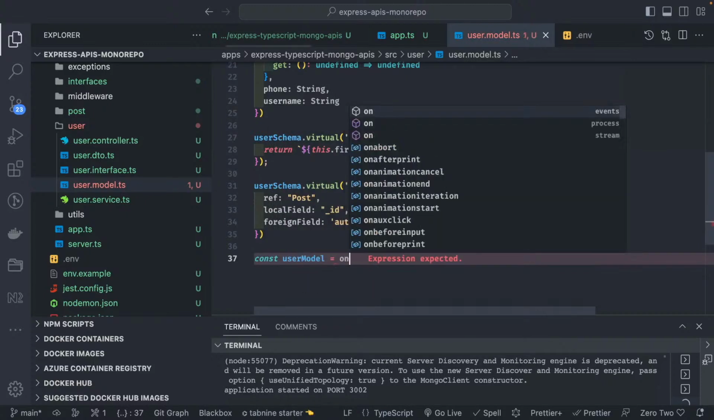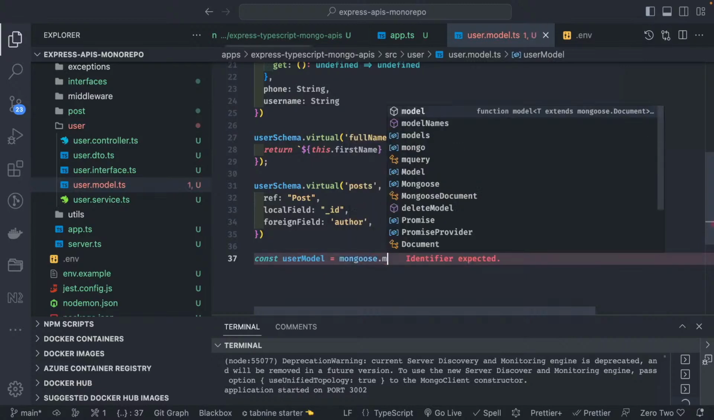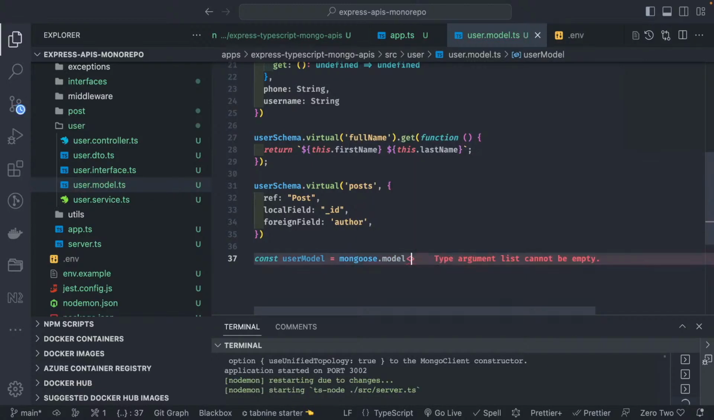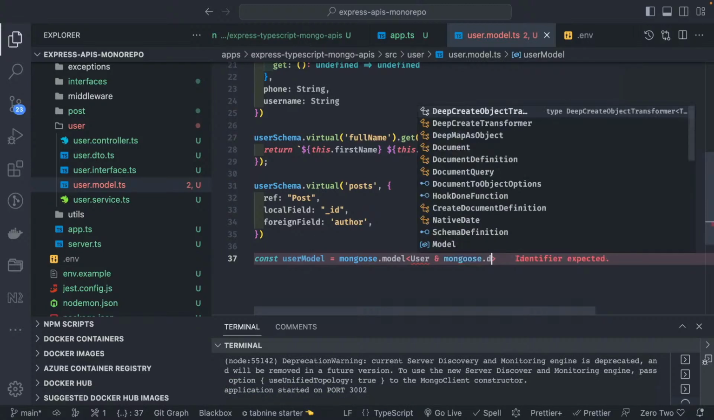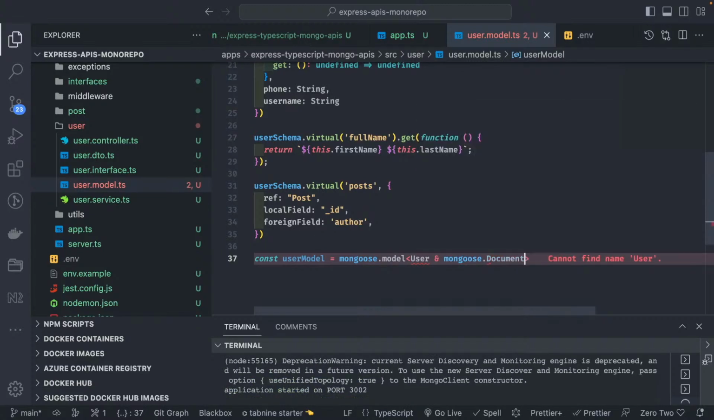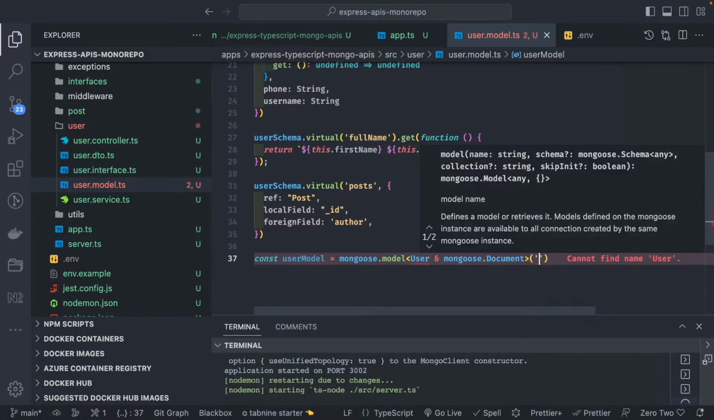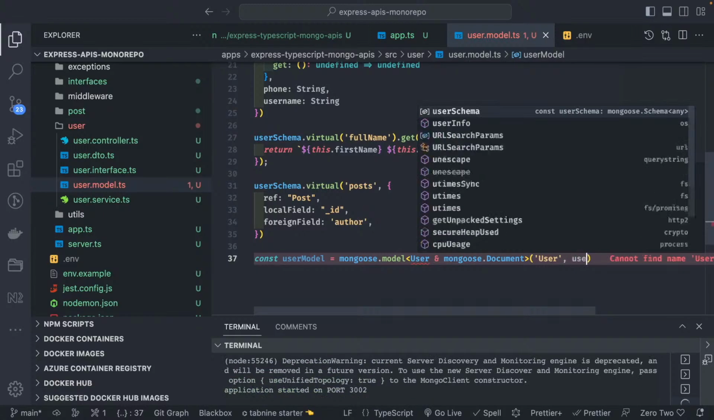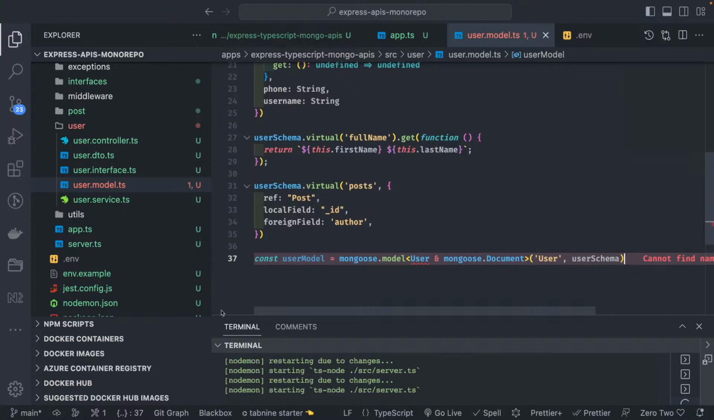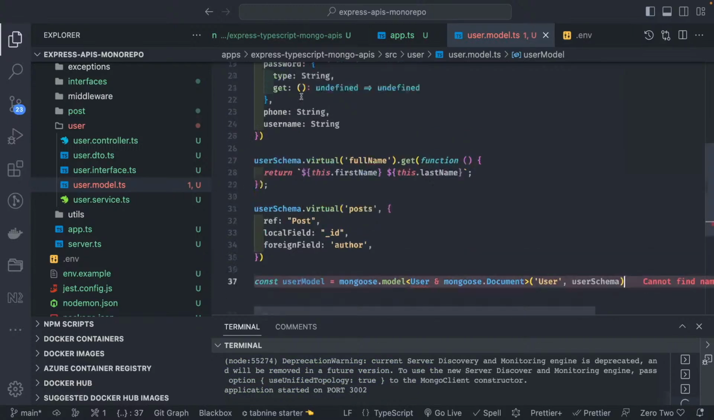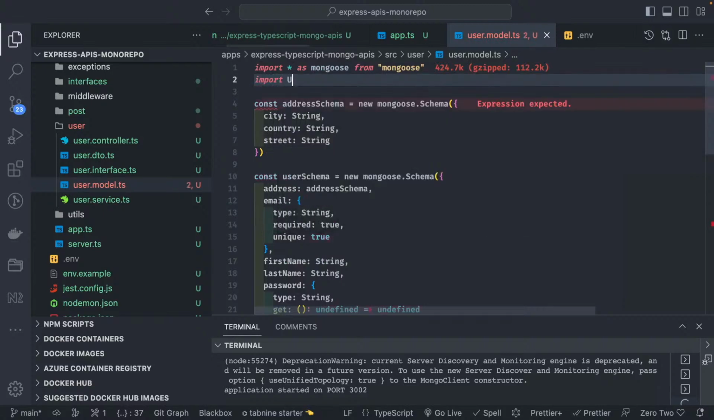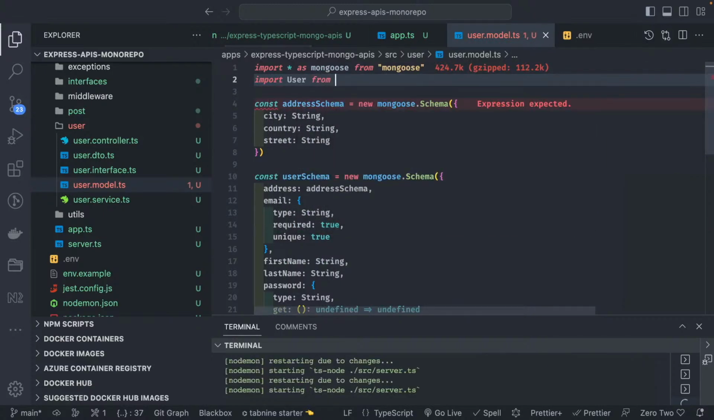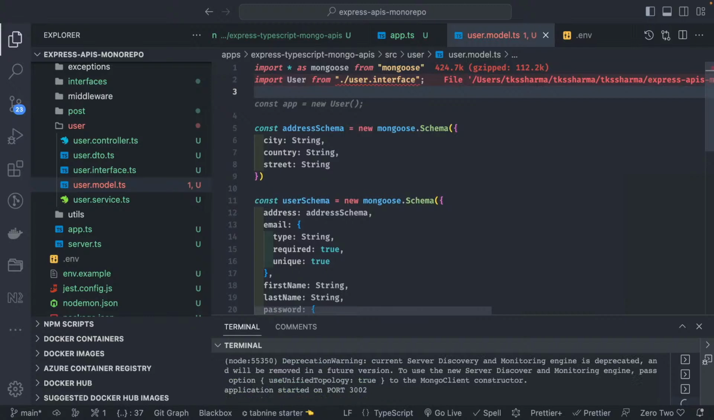Finally, we are creating a model, mongoose.model of which type. So we are creating it of type User, and this is mongoose.Document. How you are going to refer it, the name of the model is User. We are just adding the types, nothing much. And then here is the userSchema. So User is actually a type. So we are going to create an interface. Import User from user interface. So this is like a custom type we can create. User interface will contain the user type.